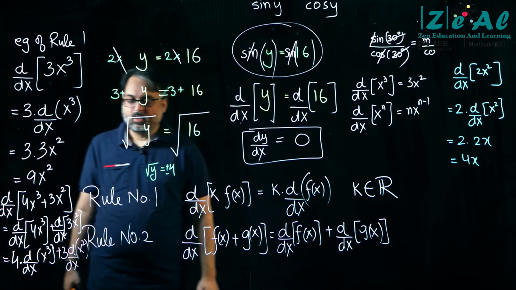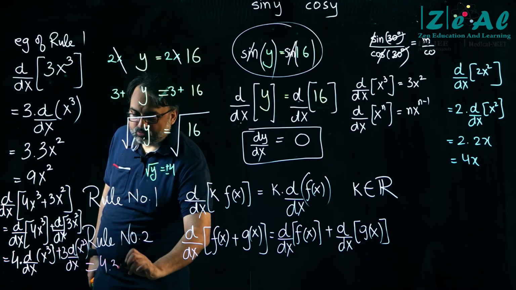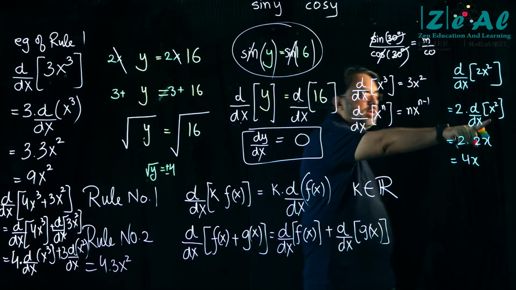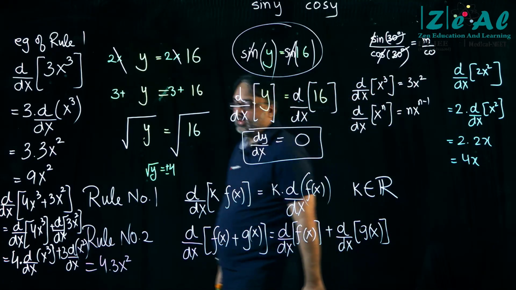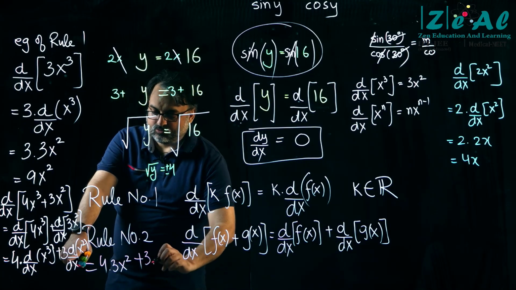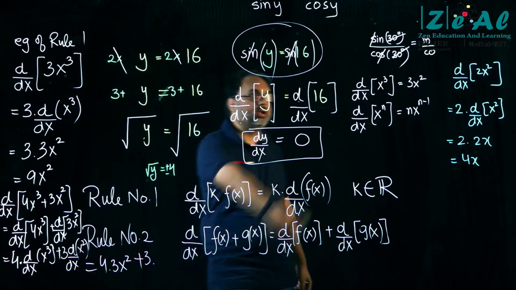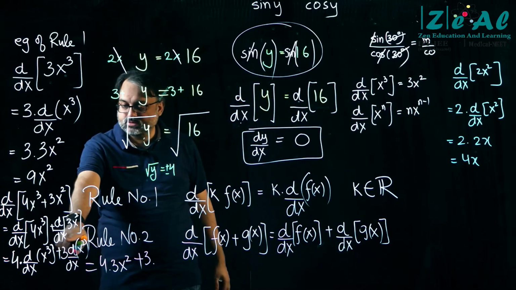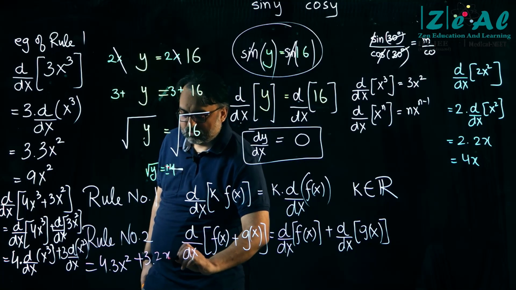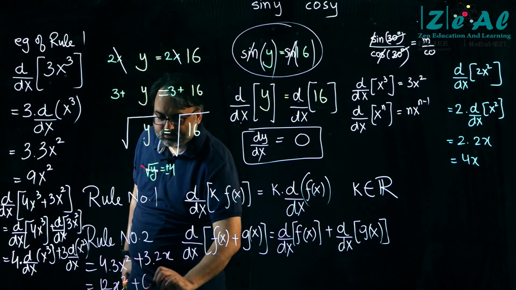right? Okay, and this will be equal to 4 into 3x square, because remember d by dx of x square is 2x, right? And plus 3 into d by dx of x square. कहाँ लिखा था मैंने? ये रहा 3x square plus 3 into d by dx of x square, which is 2x. So this is 2x. So we get 12x square plus 6x.